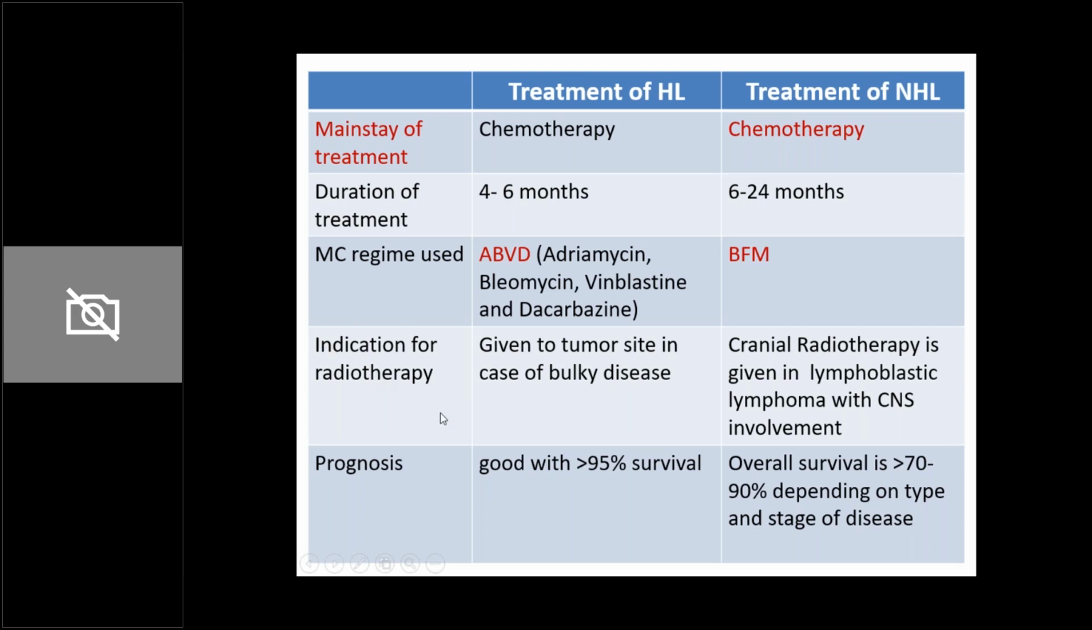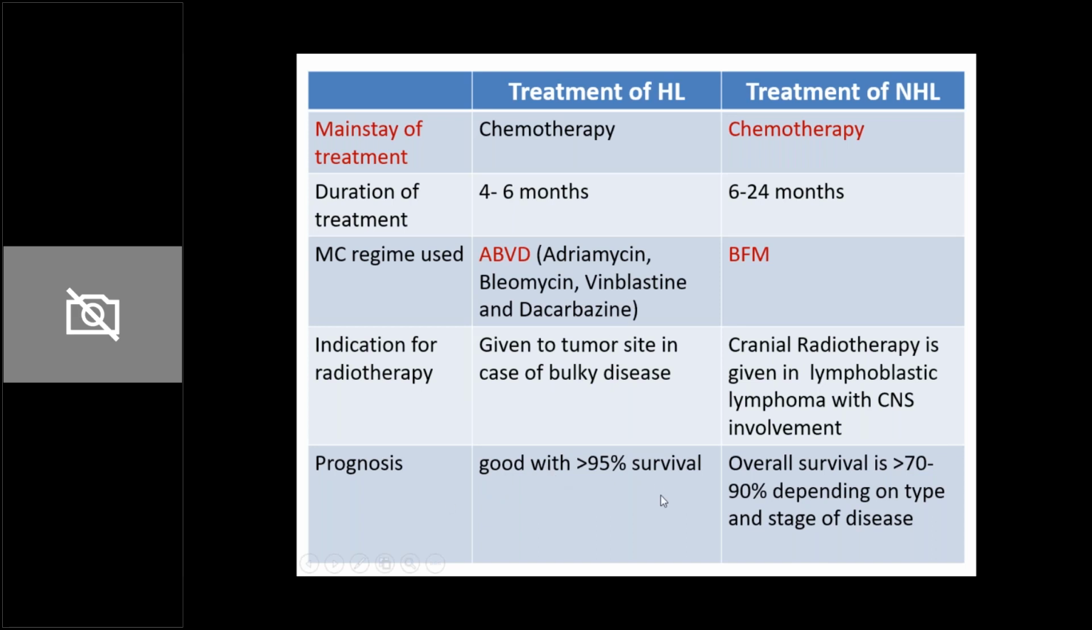Indications for radiotherapy are very few. In Hodgkin's lymphoma, if there is bulky disease, meaning the bulk of the tumor is more than 10 centimeters in the longer direction, which the radiologist will tell you when he does the CT scan, then after chemotherapy completion, you give radiotherapy at the tumor site. There is no other indication for radiotherapy. In non-Hodgkin's lymphoma, there's just one indication, that is if it is a lymphoblastic lymphoma with CNS involvement. In that situation, CNS radiotherapy is given. This I've told you again and again.